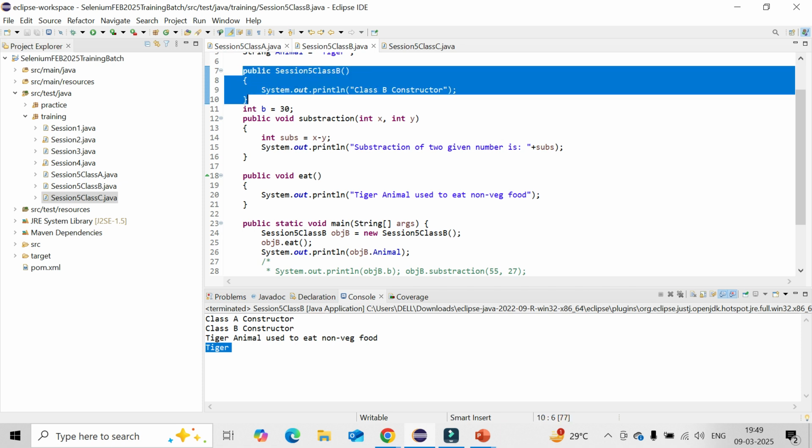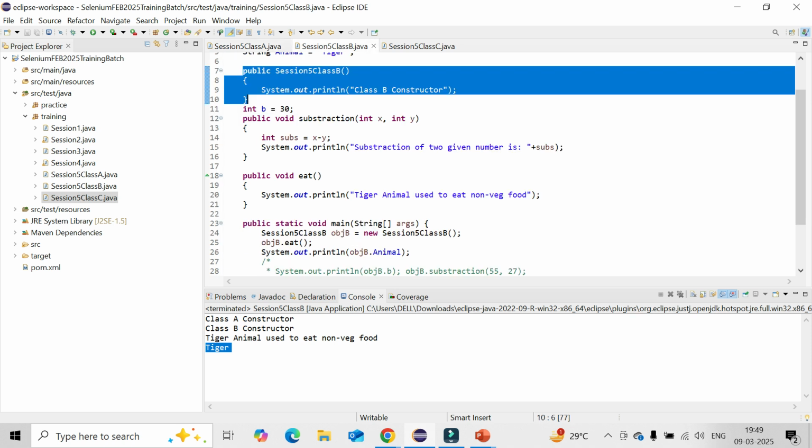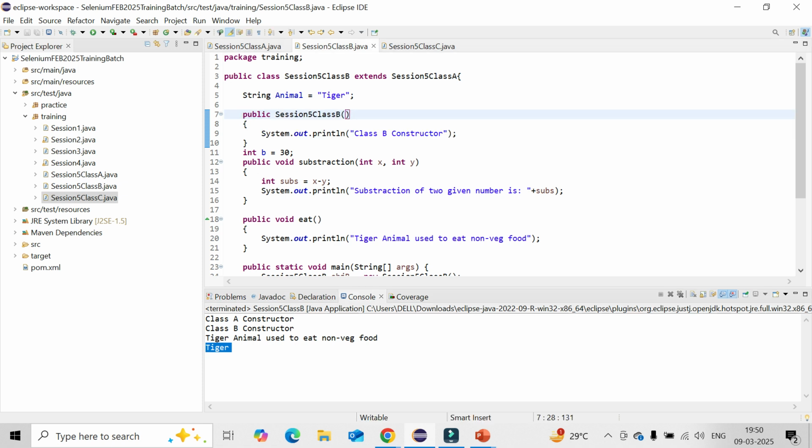But class A constructor is also getting called by default. Why? Because class A is inherited in class B. So class B is extending class A automatically, so both the constructors should be called. That is the way class A default constructor and then class B constructor are getting called here. And this is called from the child level class, and the variable is called at the child level, not from the parent level. So that is the way variables, methods and constructors work in method overriding.